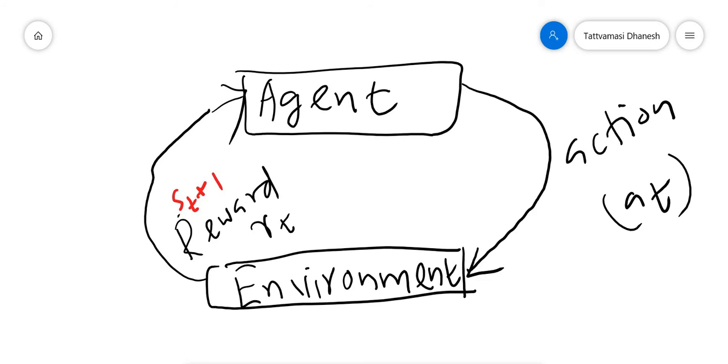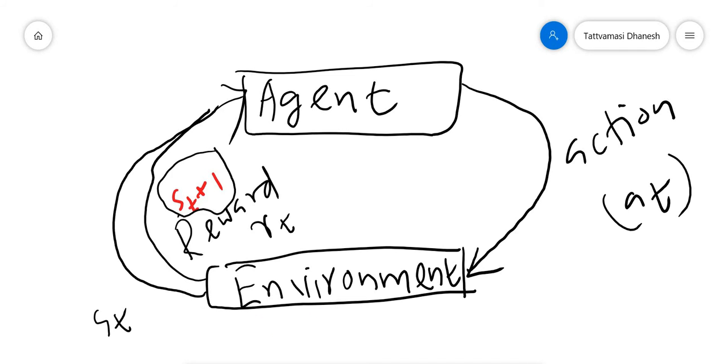If he is failing in his goals, if he is not attaining his goals, he is punished and he will remain in the same state ST. If he is attaining his goals, he will be rewarded, get a reward RT, and move to a state ST plus 1.